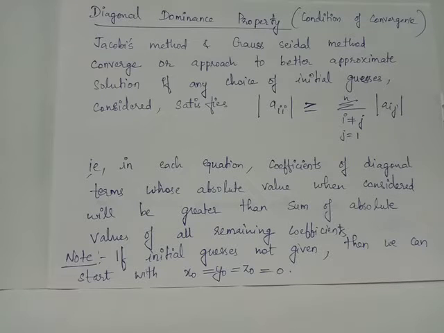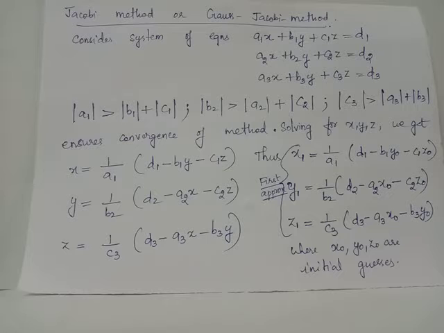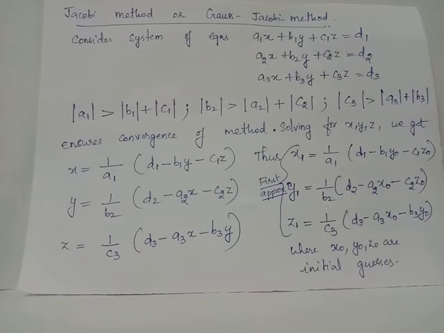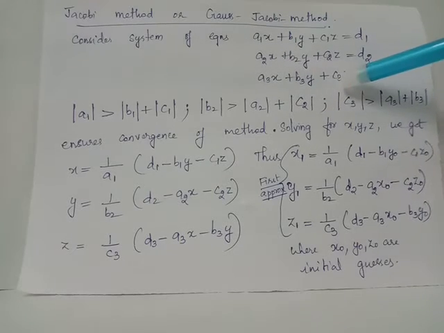And this property is necessary and sufficient condition for iterative methods like Jacobi's method, Gauss-Seidel method and relaxation methods to converge to exact solution or approximate solutions. Suppose we have been given with system of linear equations of this format, then we will check diagonal dominance property by first identifying the diagonally located coefficients which are a1, b2 and c3.